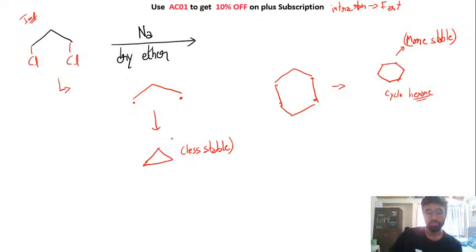Now the thing is, since this is an intra reaction, this will be a faster reaction. Okay, since it is a faster reaction, this is your kinetic major product. So kinetically you will get this thing as a major product.